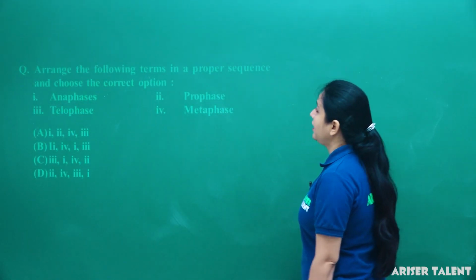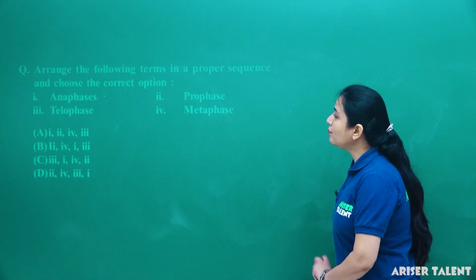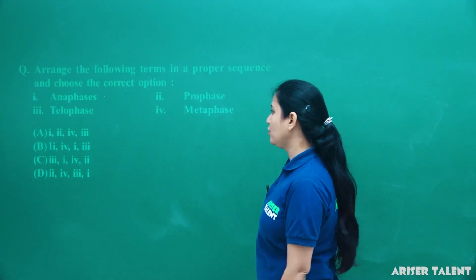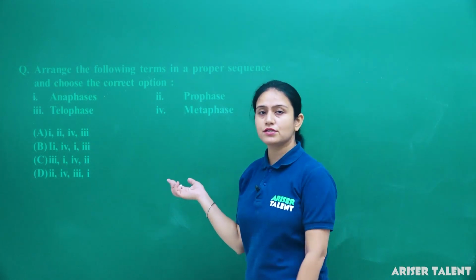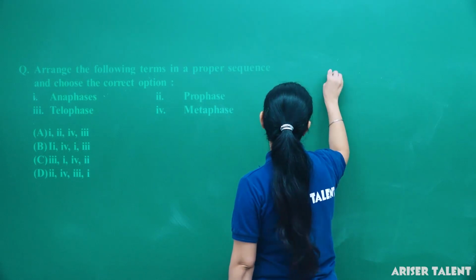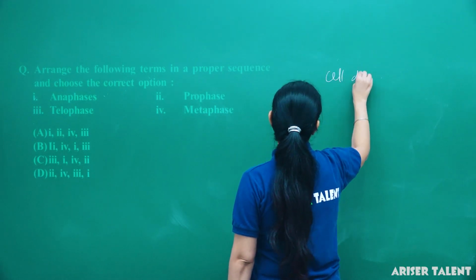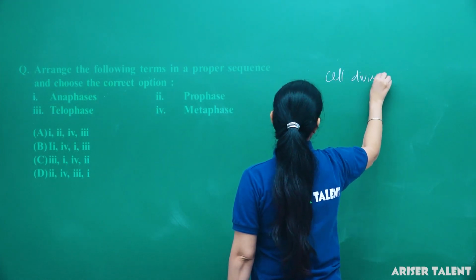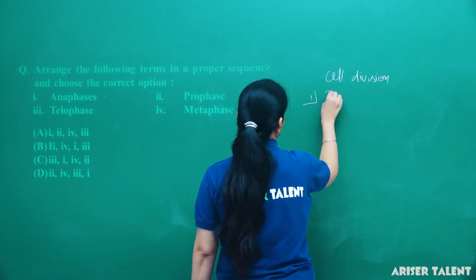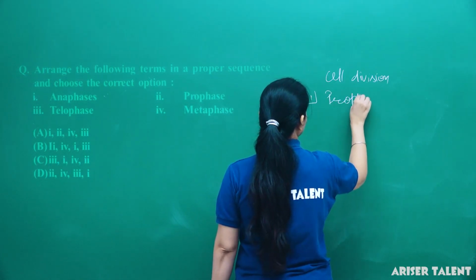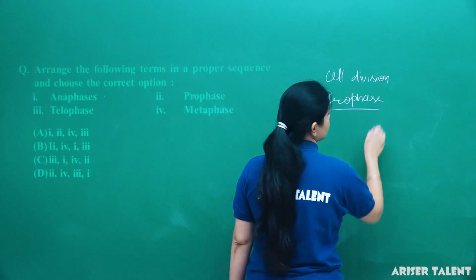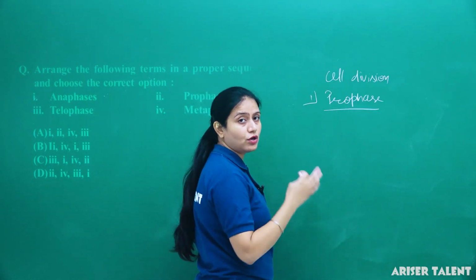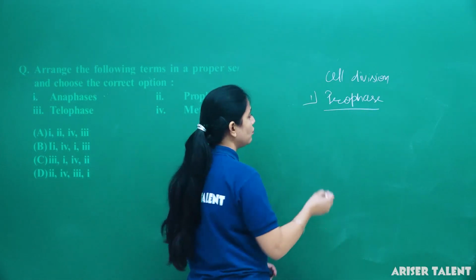Next is, arrange the following terms in a proper sequence and choose the correct option. Here are the different stages of cell division. As we all know, in cell division, the first phase is always prophase, which is the longest phase in which chromatin condenses into chromosome.